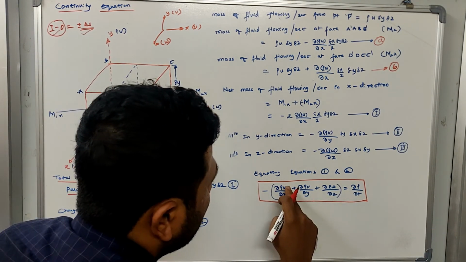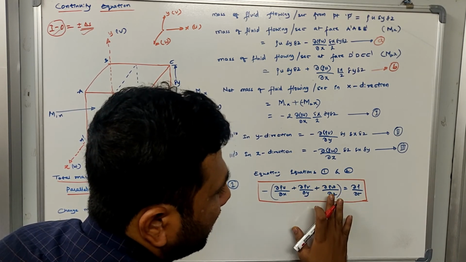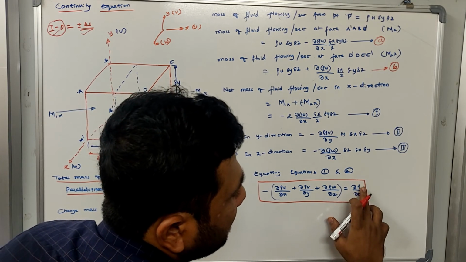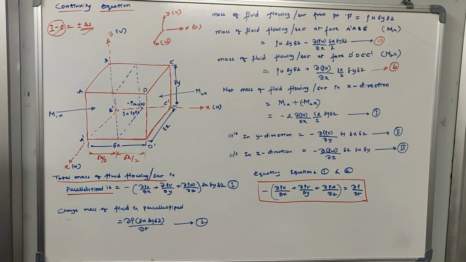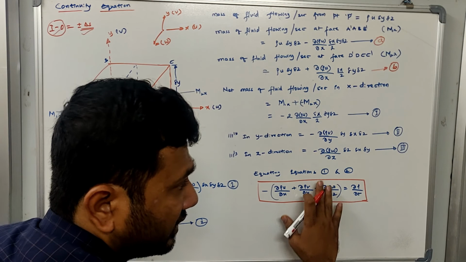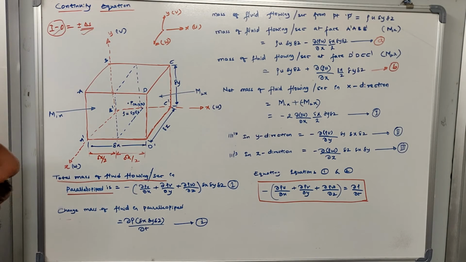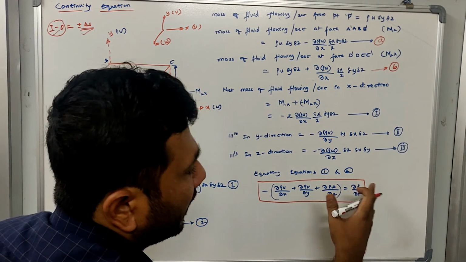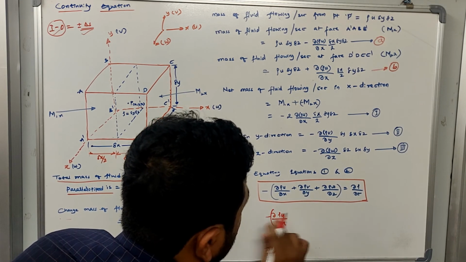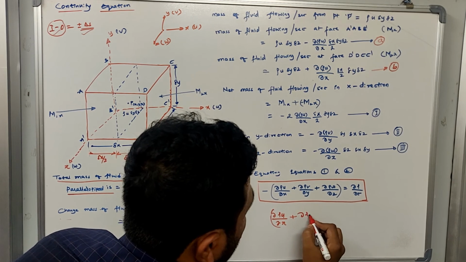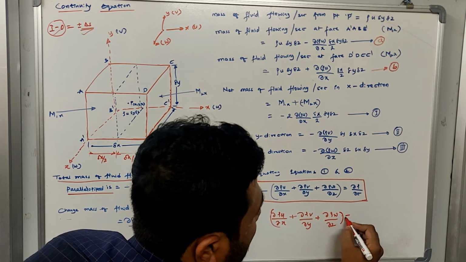Okay, now see here, ∂(ρu)/∂x is not differentiated with respect to time. Similarly, none of these are differentiated with respect to time, but you can see that the density is changing with respect to time. Now if I have to reduce this equation for only steady flow condition, this equation can be used for both steady and unsteady condition, but for only steady flow I need to remove this ∂ρ/∂t. Now I can write this equation like this: ∂(ρu)/∂x plus ∂(ρv)/∂y plus ∂(ρw)/∂z is equal to 0.